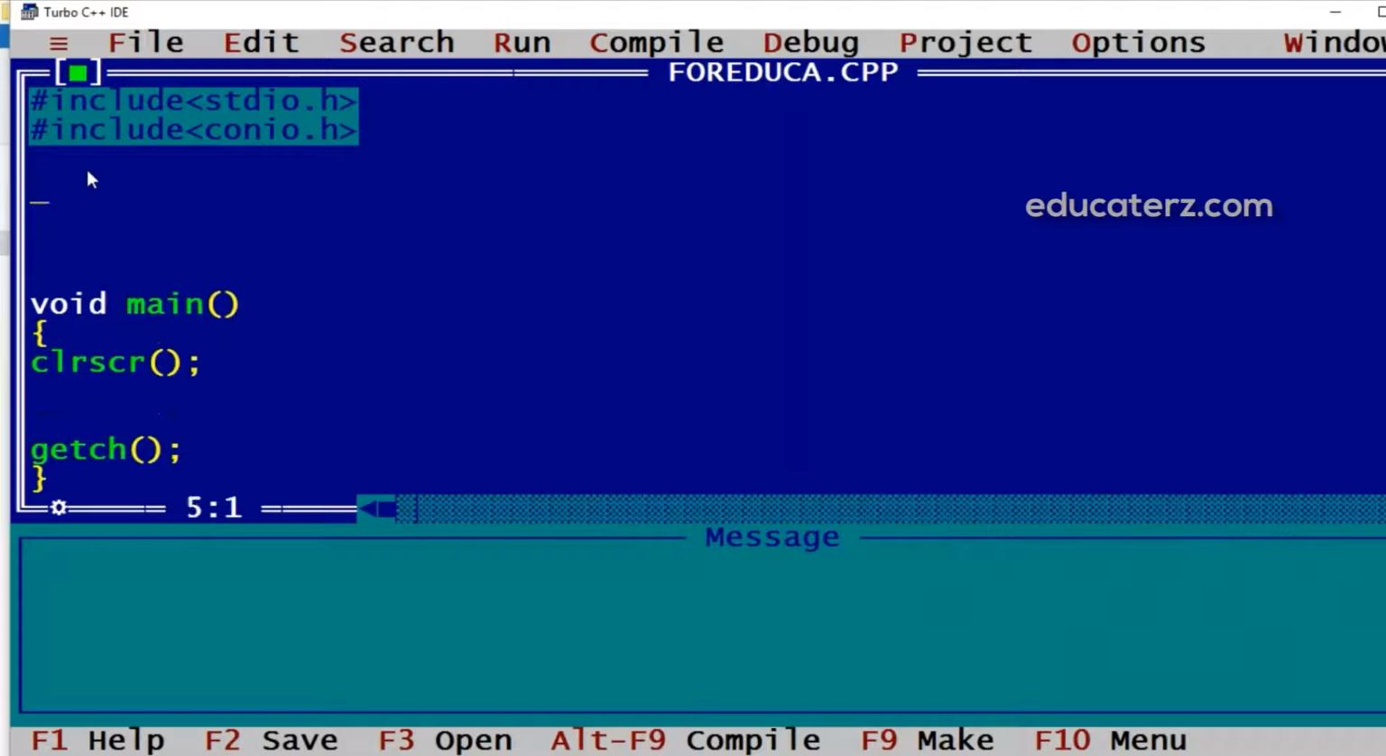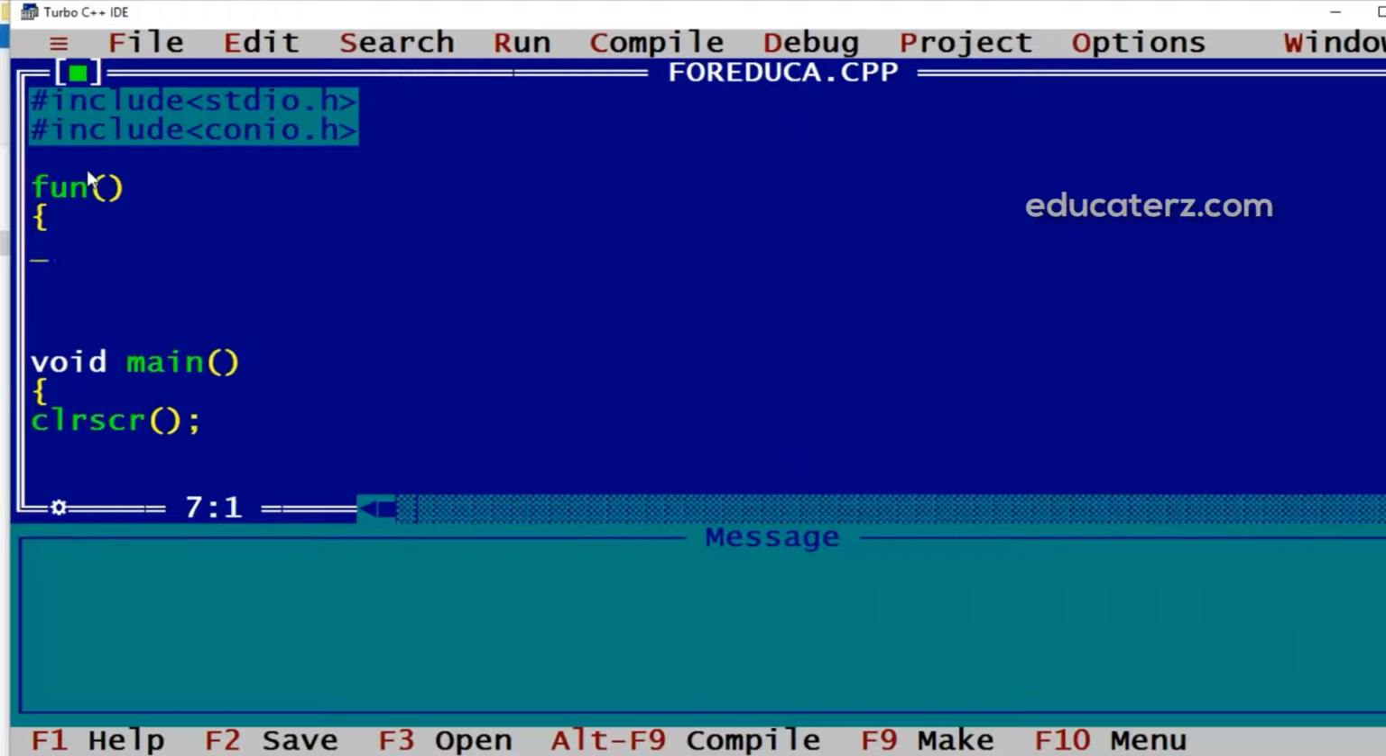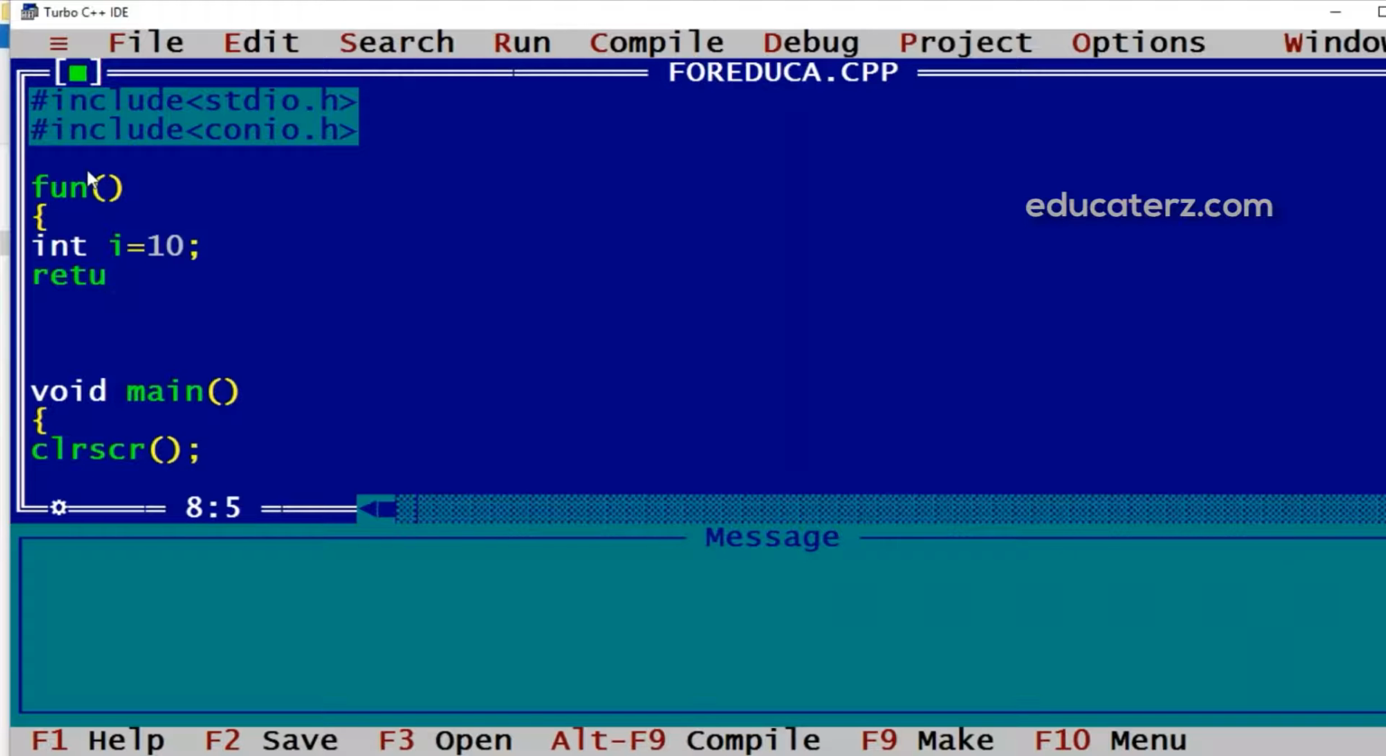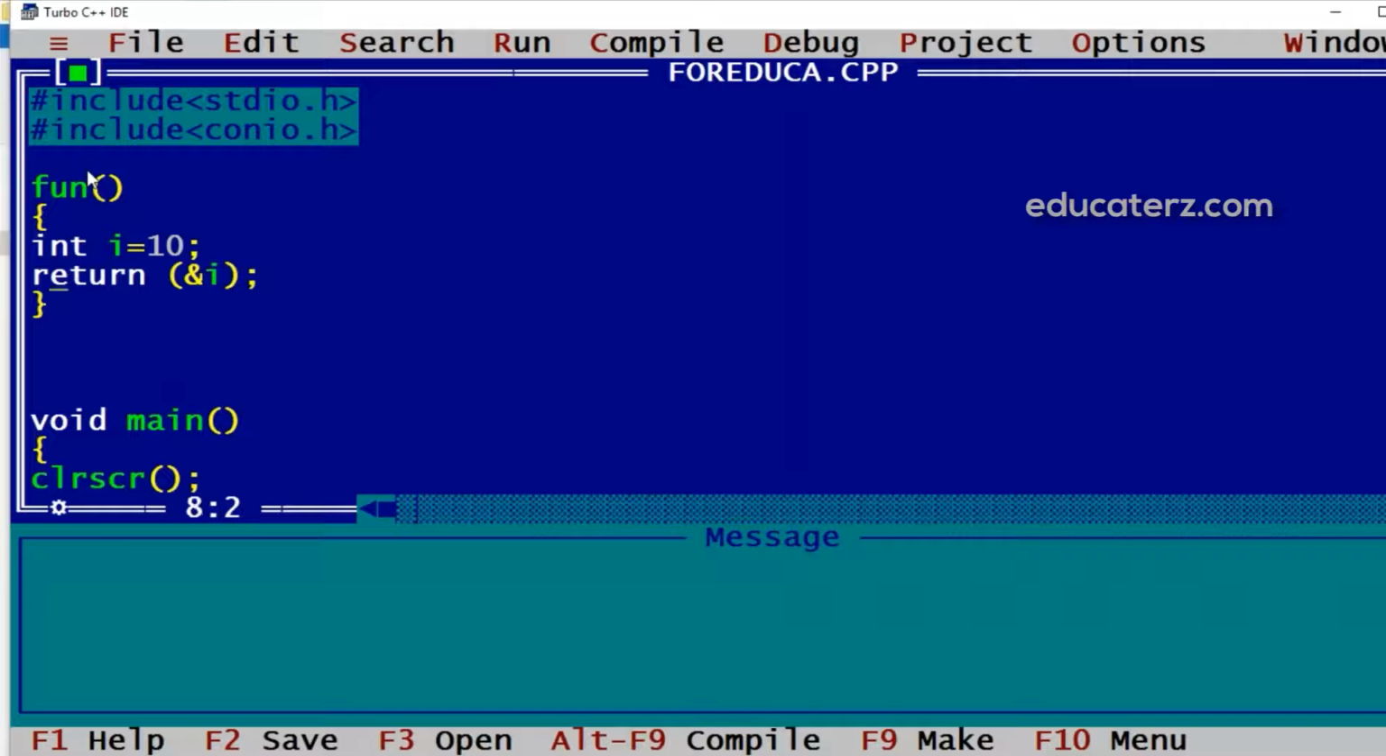Say I have a function which is taking one integer variable, assigning some value to it and then returning address of that variable with ampersand i. Now as it is returning address, the return type of this function will be pointer. So it will be integer star. So here this fun is a function which is returning integer pointer.